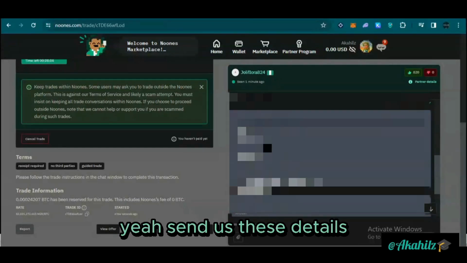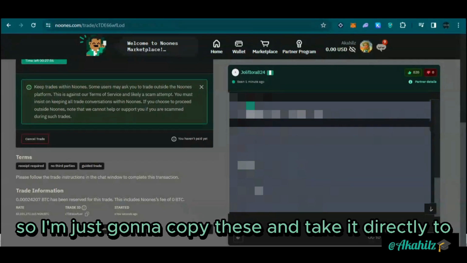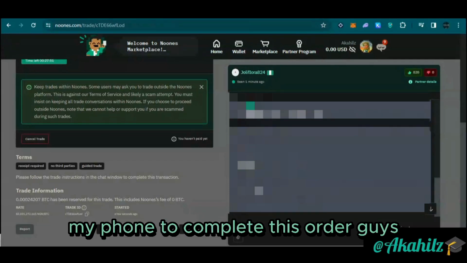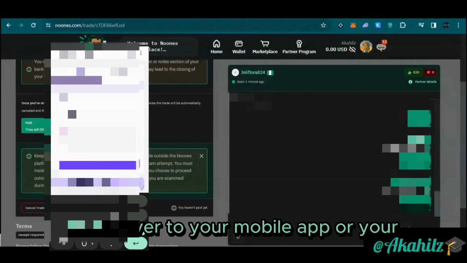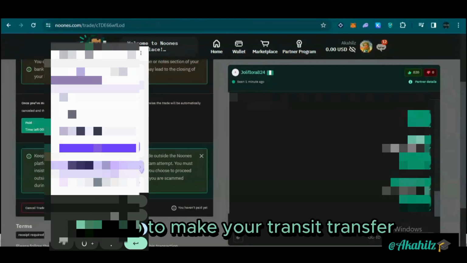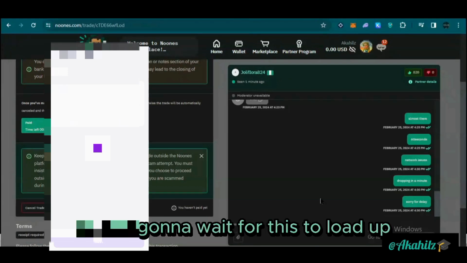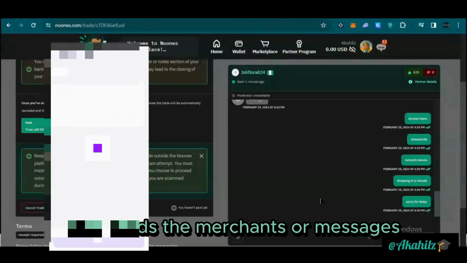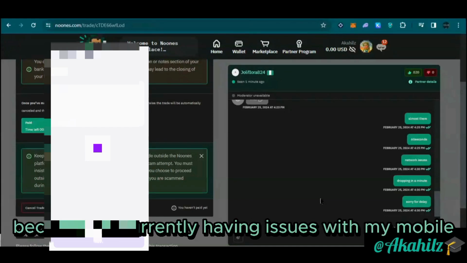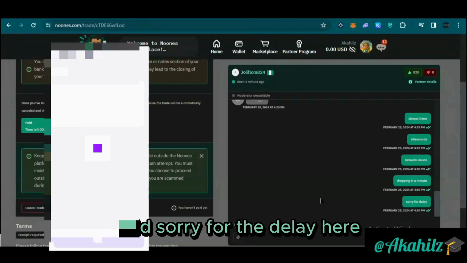Okay, he has sent us his details. So I'm just going to copy this and take it directly to my phone to complete this order, guys. So go over to your mobile app or your bank app to make your transfer. You can see here as we're making the transfer. I'm just going to wait for this to load up. I also sent the merchant some messages because of the delay, because I'm currently having issues with my mobile device or the network. You can see I said sorry for the delay here.